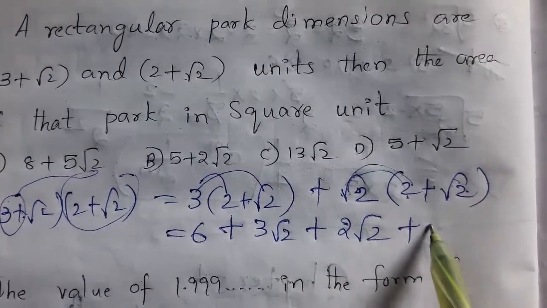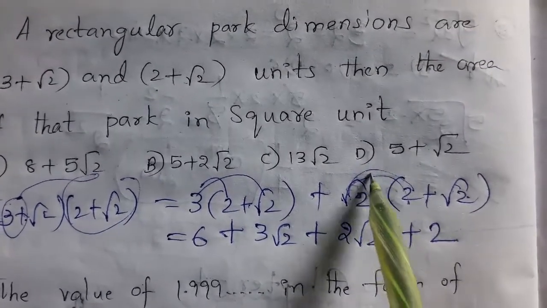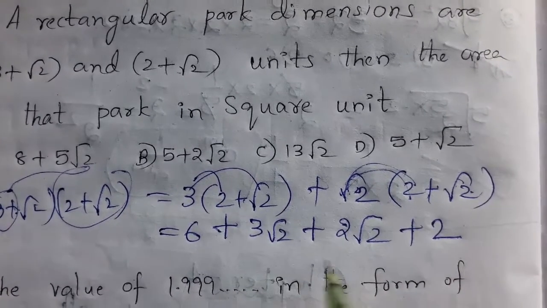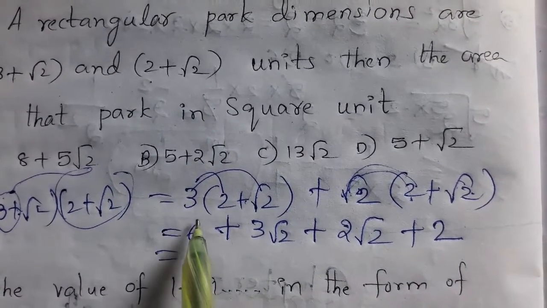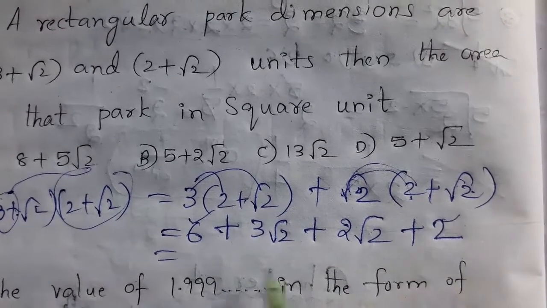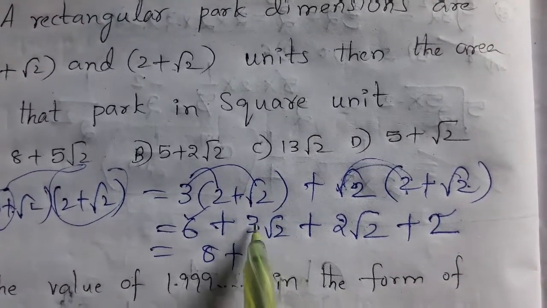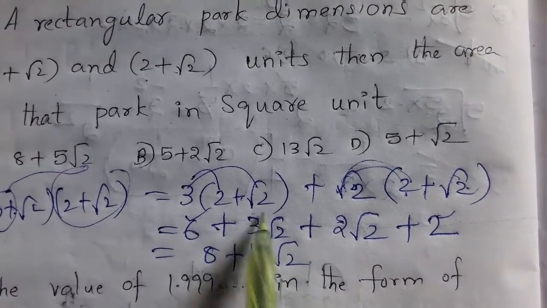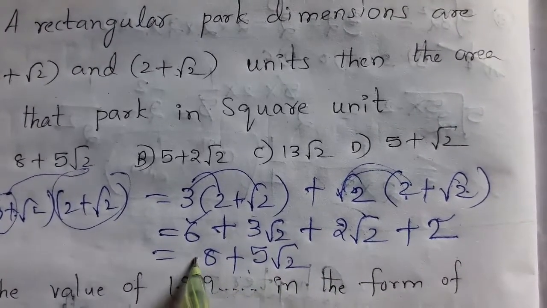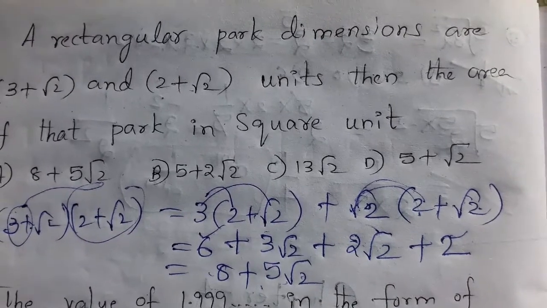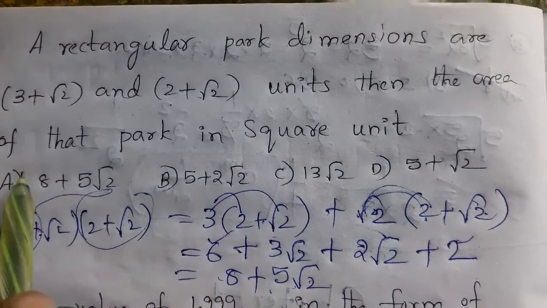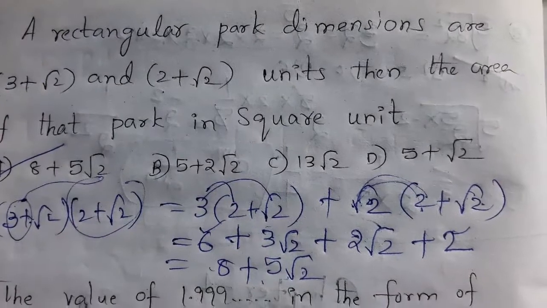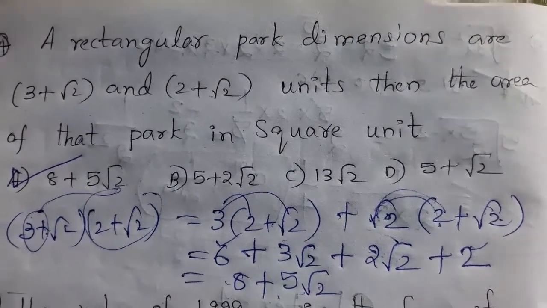Multiplication of these two, there is a plus symbol. Root 2 into root 2 becomes 2, means the root cancels, isn't it? Now add these two. 6 plus 2 means 8, 3 root 2 plus 2 root 2 means 5 root 2. So 8 plus 5 root 2 is the answer of the given question. That means option number A is the right answer. Now next question.